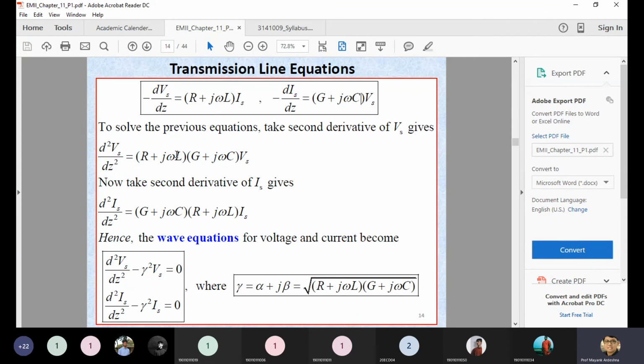Now, instead of R plus j omega L times G plus j omega C, we replace it with gamma square over here. So this equation on your screen, del square V upon del Z square equal to gamma square Vs, is called the wave equation of the current as well as the voltage.